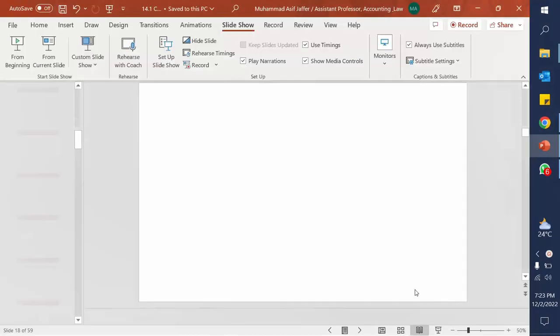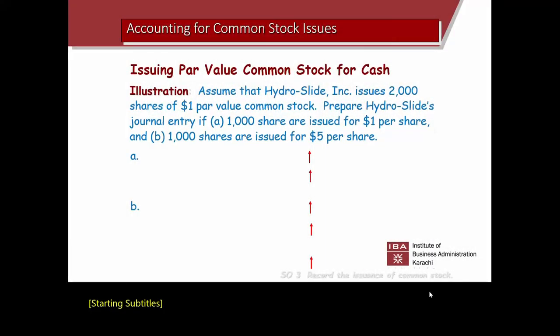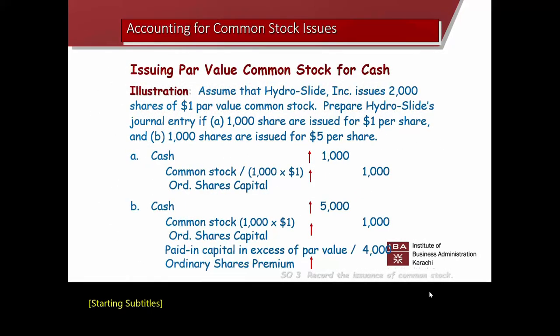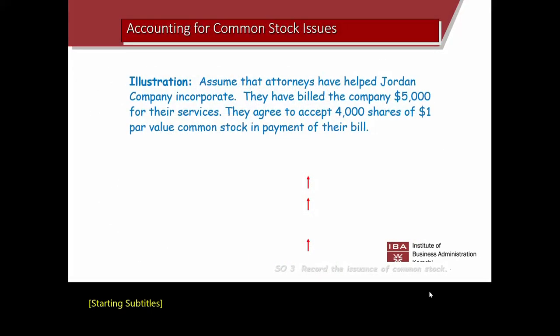Okay, friends, so continuing with the issue of capital in corporate accounting. So this is the last entry we did. Moving forward, assume that attorneys have helped another company to incorporate. They have billed the company $5,000 for their services.